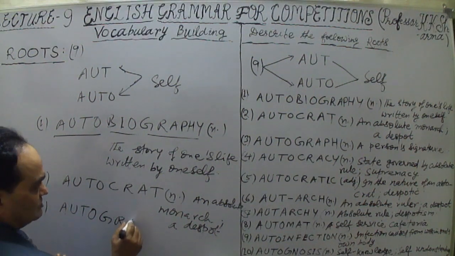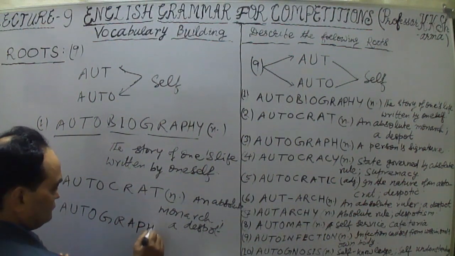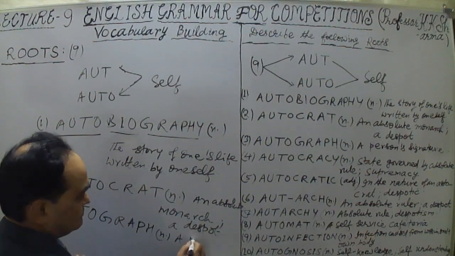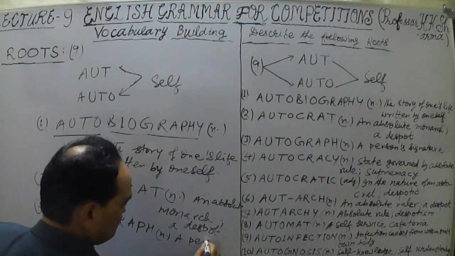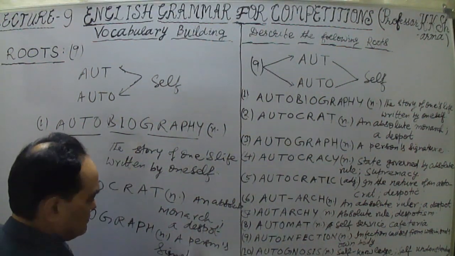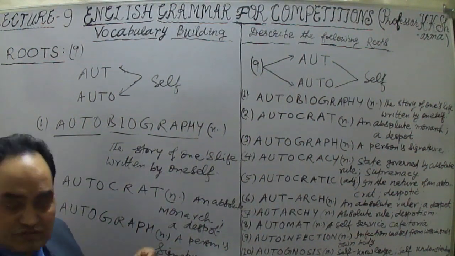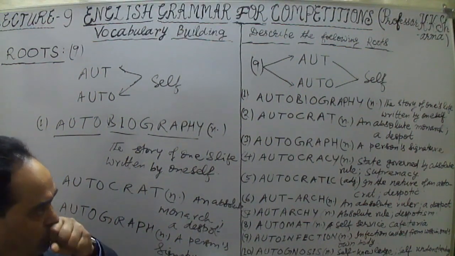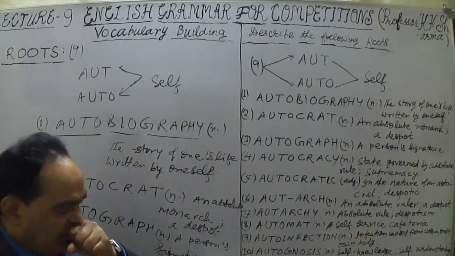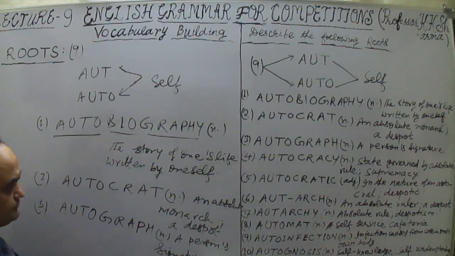Graph means writing, and auto means self. So autograph is a noun, a person's own signature. Auto means self, graph means writing, but in this case it is signature, writing by oneself.